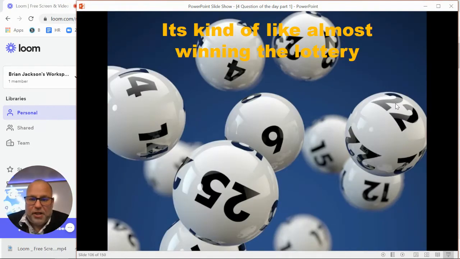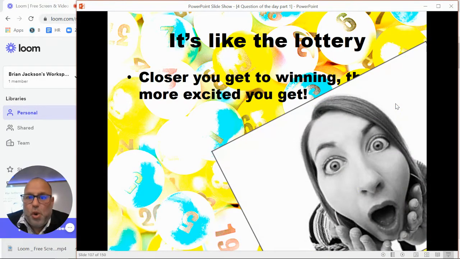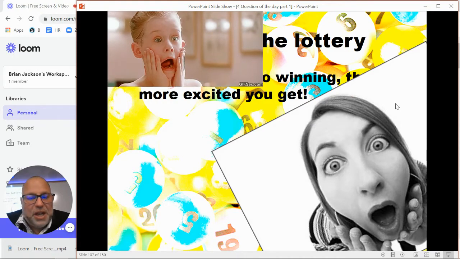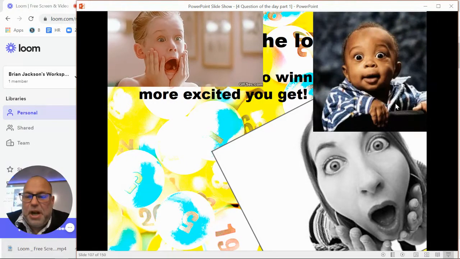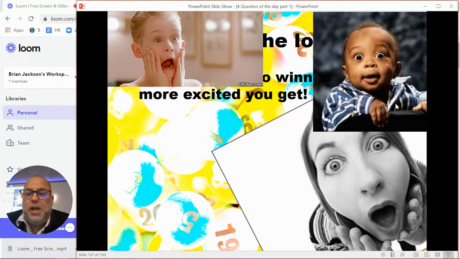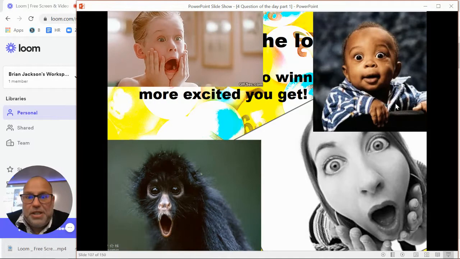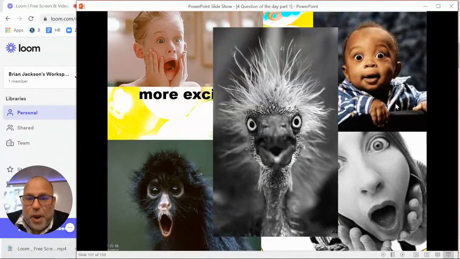It's kind of like winning the lottery. If you've ever been by somebody that's winning the lottery, it kind of goes like this. You get the first number, and you're like, ooh, that's exciting, but it's just one number. Second one pops up and you're thinking, well, that is nice, but you're trying to hold on to your excitement, like, okay, it's fun, I got 2 numbers, but there's still a bunch more to go. But then the next number comes up and you're like, wait a minute, 3 in a row, something is afoot. The next number comes up, the next to last number. It's right. You have just one number to go, and when you get it, you just freak out. You have no idea what to do.